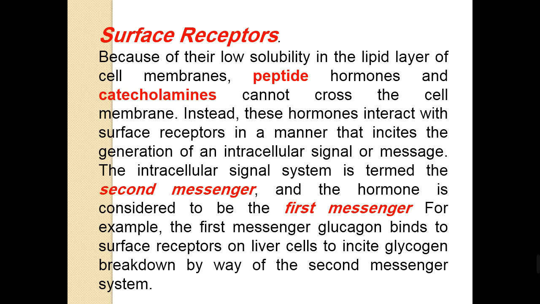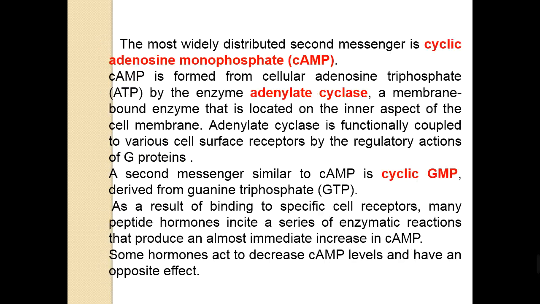For example, the first messenger, glucagon, which is a hormone, binds to the surface receptors on the liver cell to incite glycogen breakdown by way of a second messenger system.